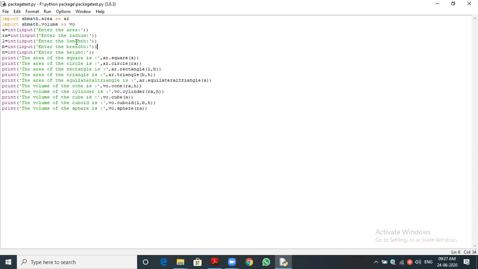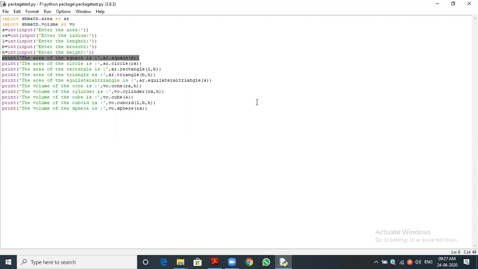I'm giving an alias name for that. The alias name is optional. We can give it, we may not give it also. As VO, I am giving VO for volume. That's why I'm using the identifier VO. Now in the first line, enter the area. Radius, length, breadth, height, all those inputs I'm getting. Finally, you can see the first print statement. I'm highlighting this one. The area of square is AR.